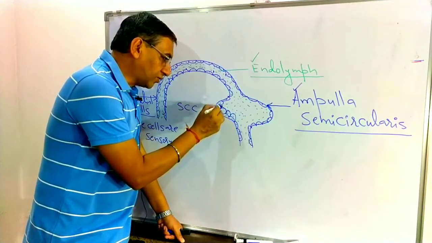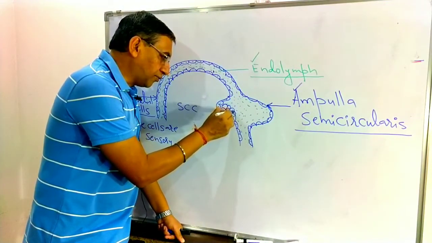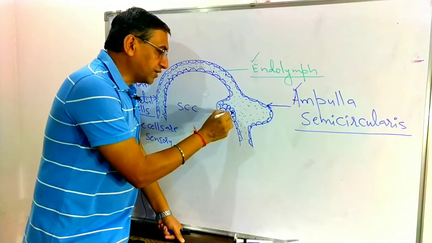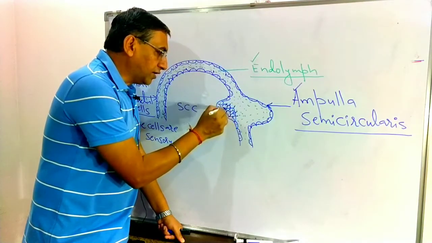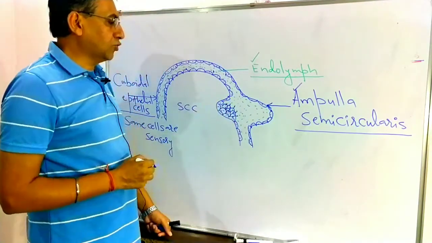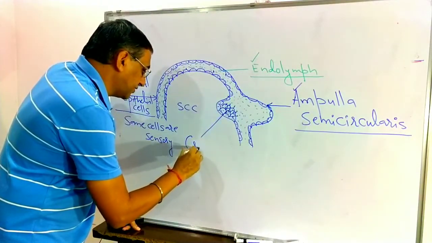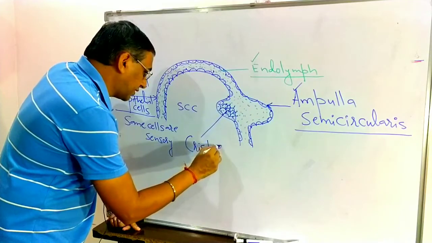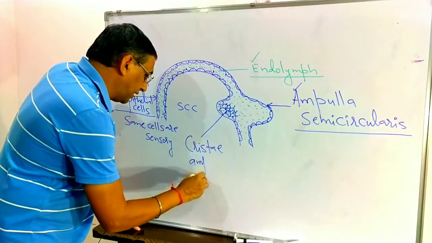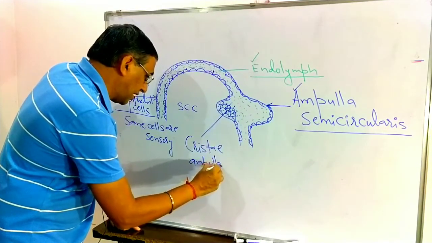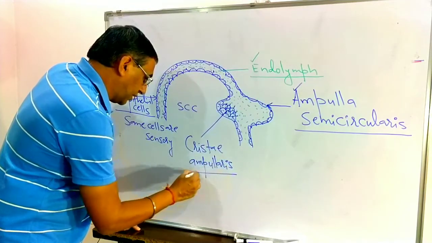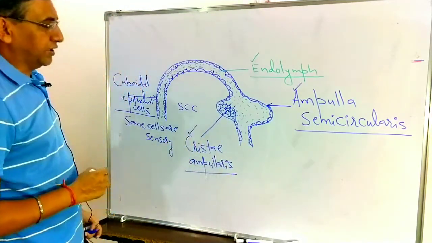Now in this ampulla, a group of sensory cells is present. This one is known as the crista ampullaris.